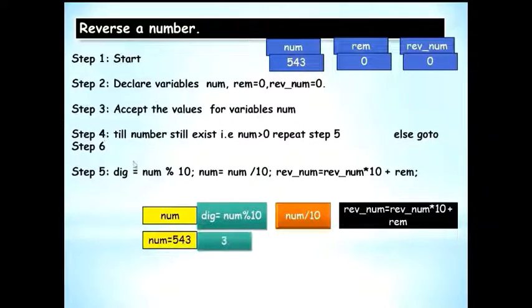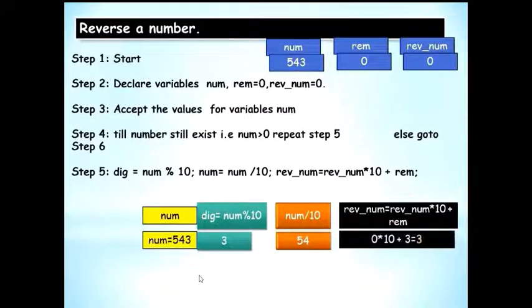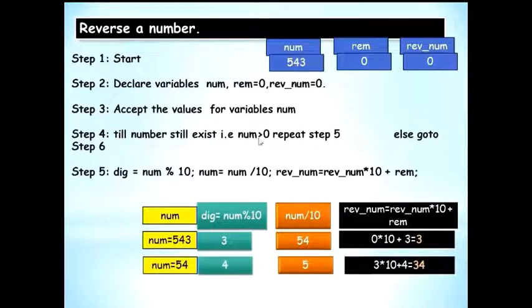Running step 4, digit will be extracted to 3. Num will be reduced to 54. Reverse number has to be 3. Then once more, next iteration, because this number still exists and number is greater than 0, you're repeating step 5. Digit is 4.